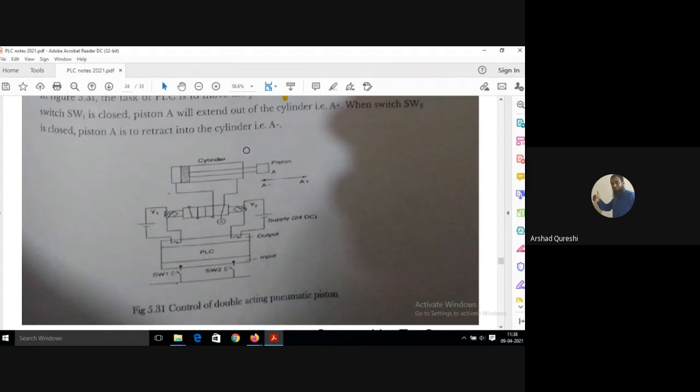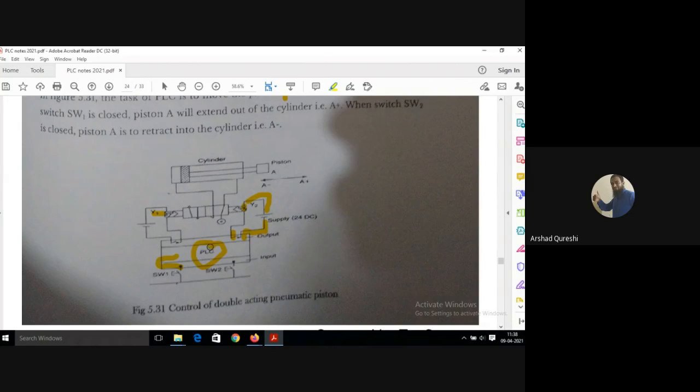These are the two solenoids you can see, Y1 and Y2 here, which are getting current with the help of a 24-volt DC supply. The normally open contact here will get closed only when it gets a command from this PLC.